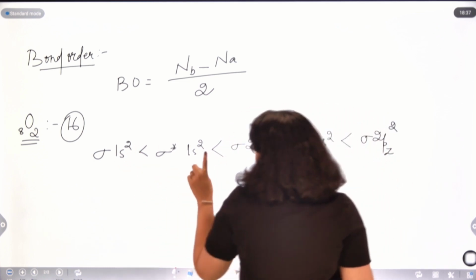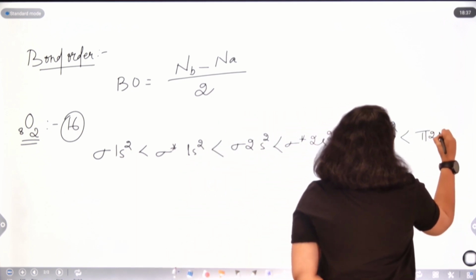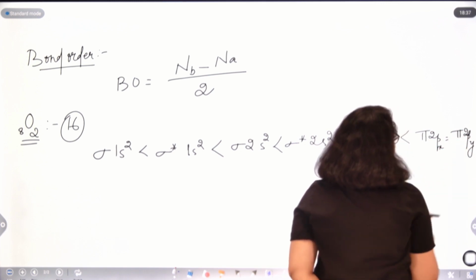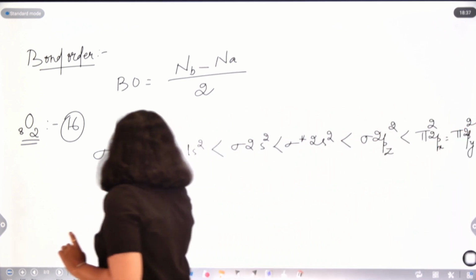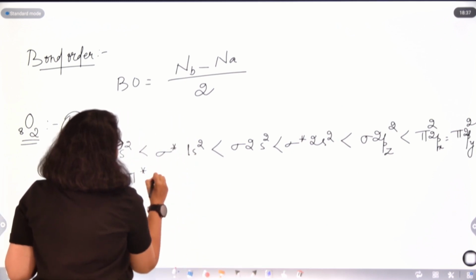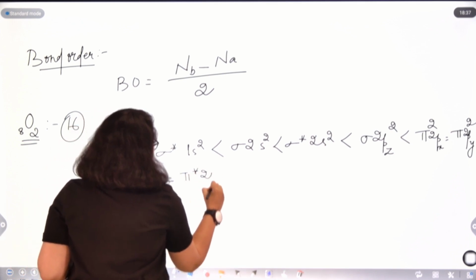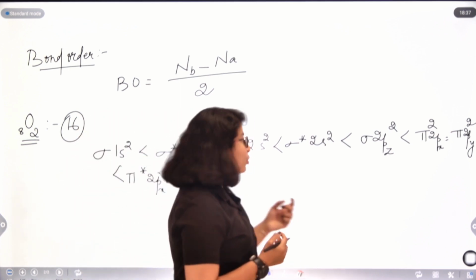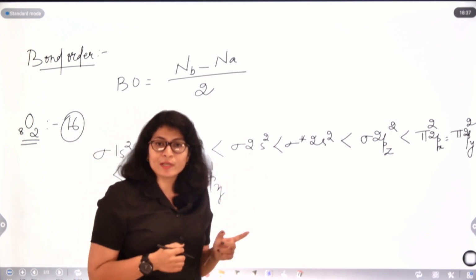We have to fill 6 more. So pi 2px equals pi 2py, here we'll put 4, 2 here, 2 there. Then what will be filled next? Pi star 2px equals pi star 2py, and here we're left with 2 electrons, so one will go here, another one here, because these have to be singly filled before pairing.